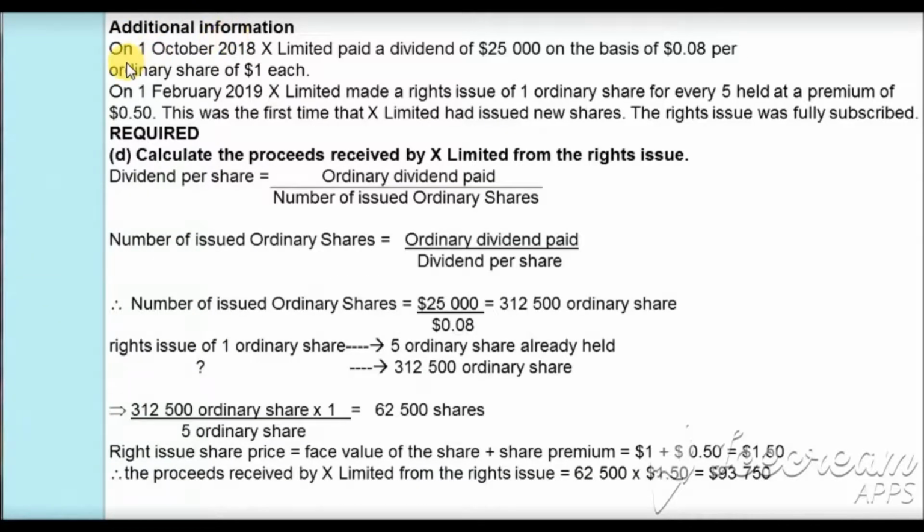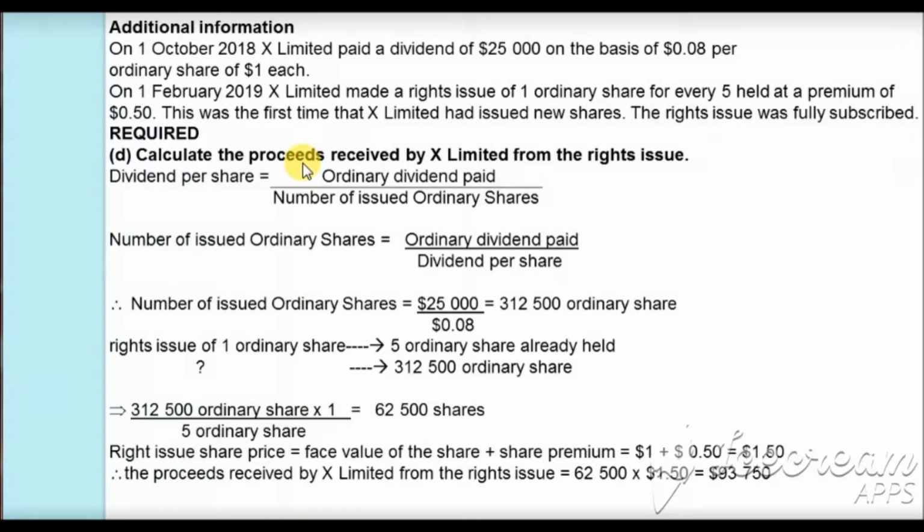Next, we have additional information which states that on 1st October 2018, X Limited paid a dividend of $25,000 on the basis of 8 cents per ordinary share of $1 each. On 1st Feb 2019, X Limited made a rights issue of 1 ordinary share for every 5 held at a premium of 50 cents. This was the first time that X Limited had issued new shares. The rights issue was fully subscribed, and in the debate of the question, we are asked to calculate the proceeds received by X Limited from the rights issue.